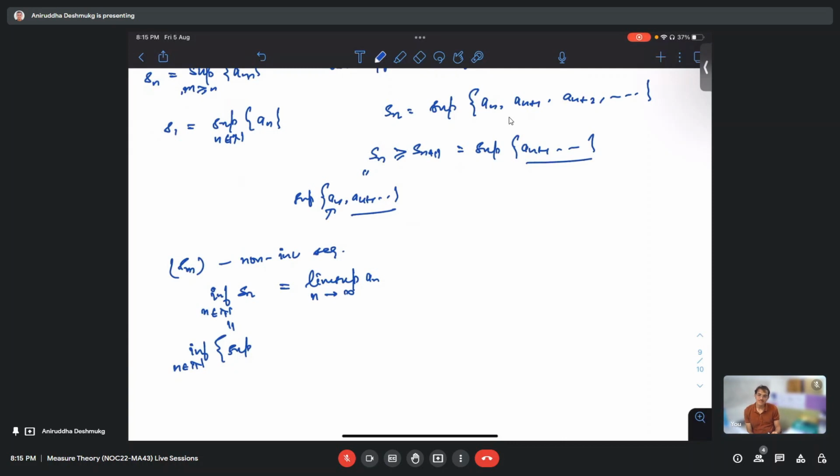Decreasing or constant, I mean non-increasing. And then we take the minimum value out of that entire set of sn. But the thing is, it may not be a real number. It could be minus infinity as well. So this is taken in the sense of extended reals.